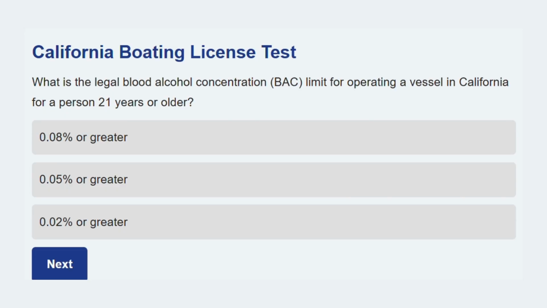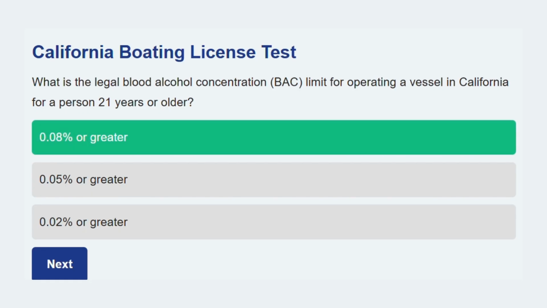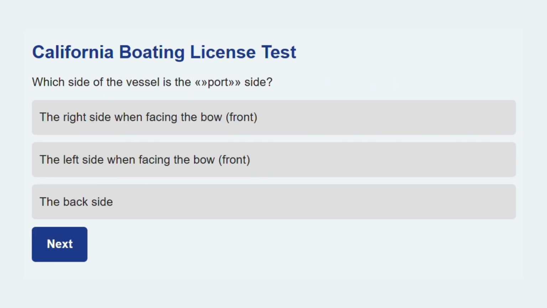What is the legal blood alcohol concentration, BAC, limit for operating a vessel in California for a person 21 years or older? 0.08% or greater. This is the legal limit for BUI, boating under the influence, for adult operators. Time for a new question.